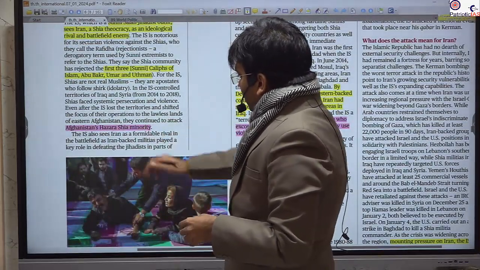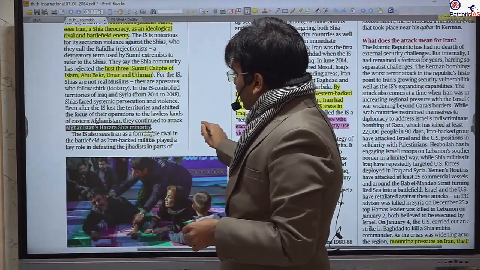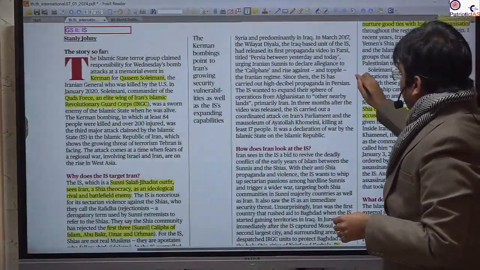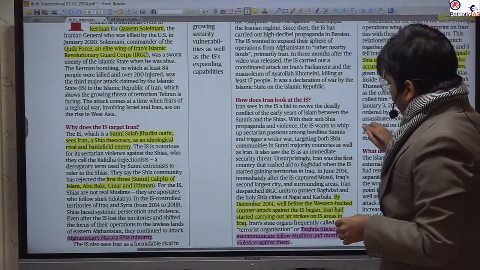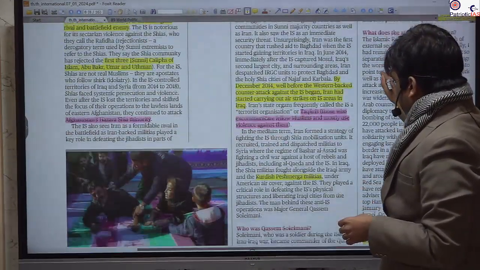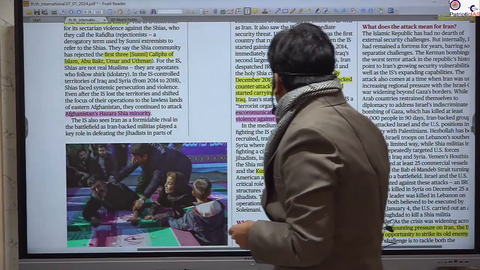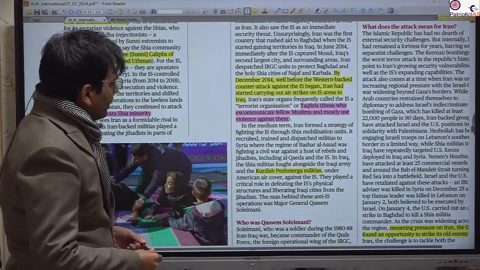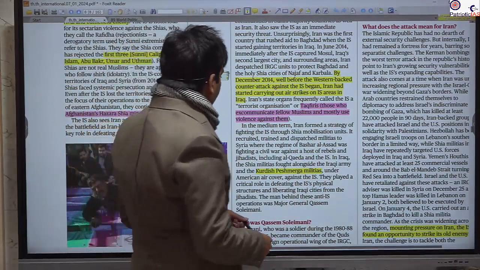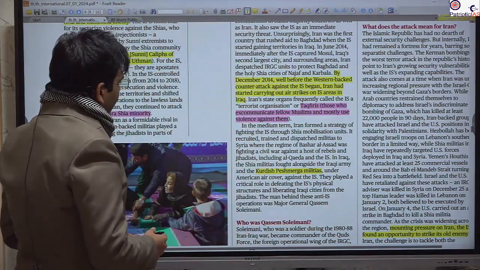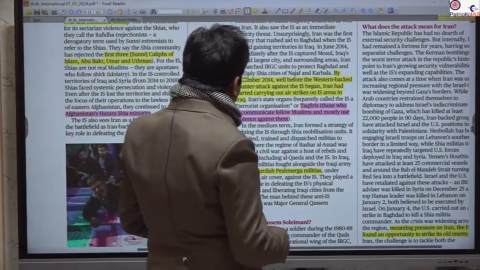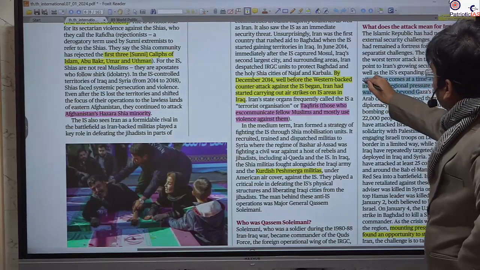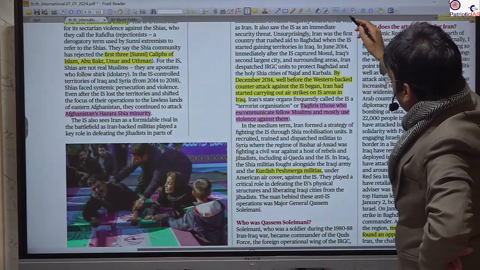You should also consider the Hazara Shia. They belong to Afghanistan. UPSC can ask which region the Hazara belong to. You should also know about the Takfiris. Iran considers IS as Takfiris, those who excommunicate fellow Muslims and mostly use violence against them. It means they kill their own brothers, so they are called Takfiris.